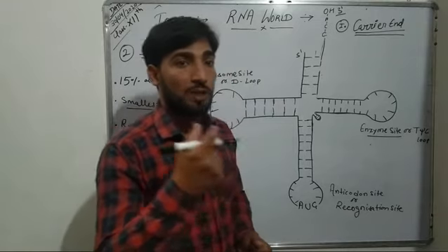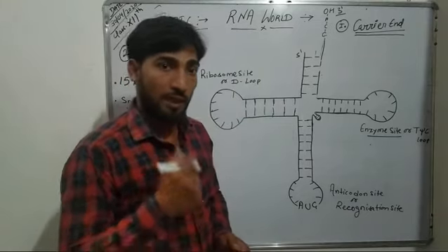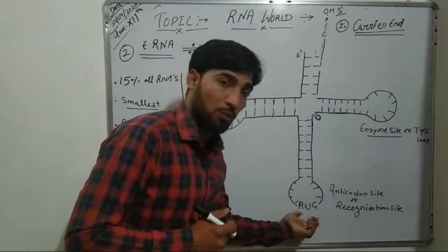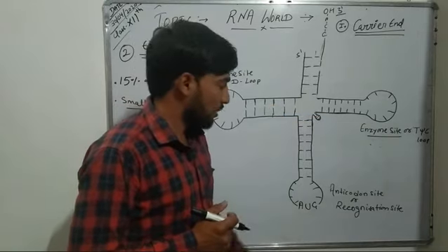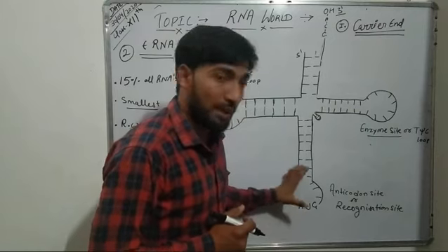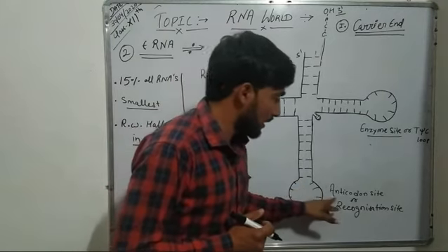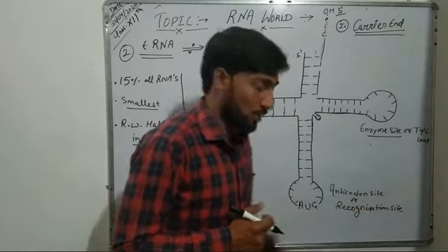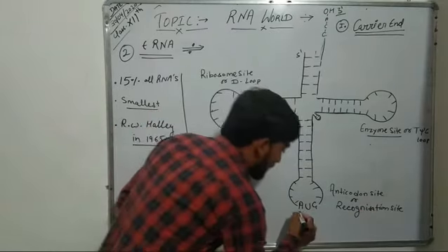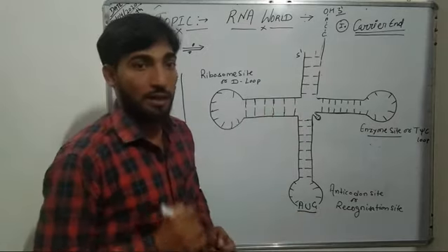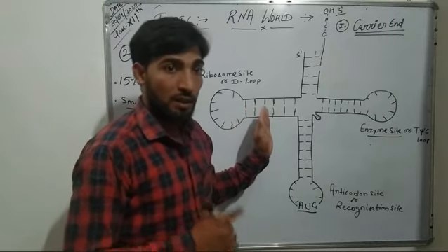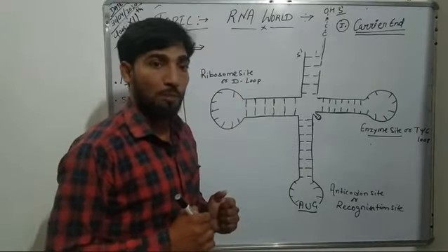The nitrogenous base triplet present on mRNA is known as codon, and the triplet present on tRNA is known as anticodon. These anticodons recognize their codon on mRNA in the ribosome and then bind this tRNA on mRNA for the synthesis of a polypeptide chain.